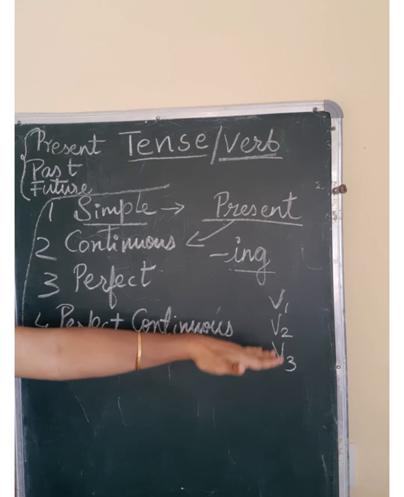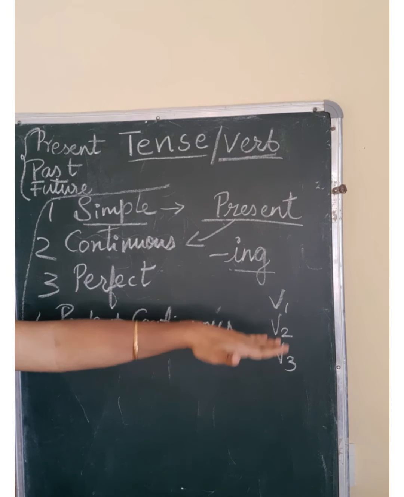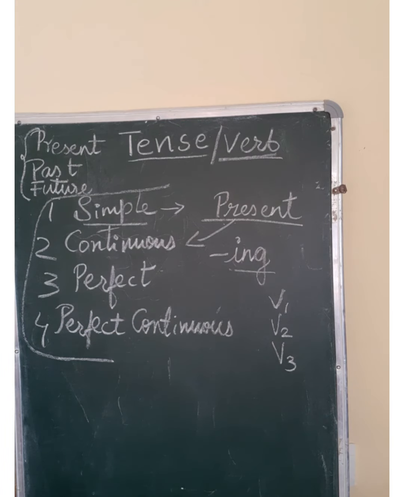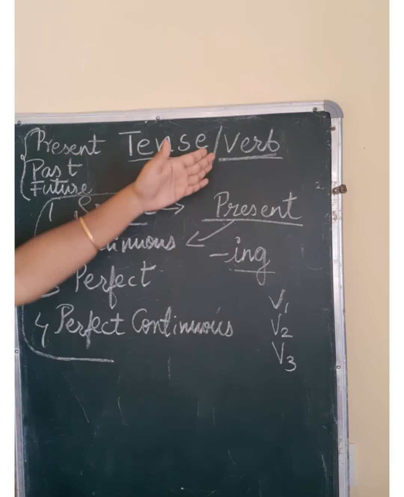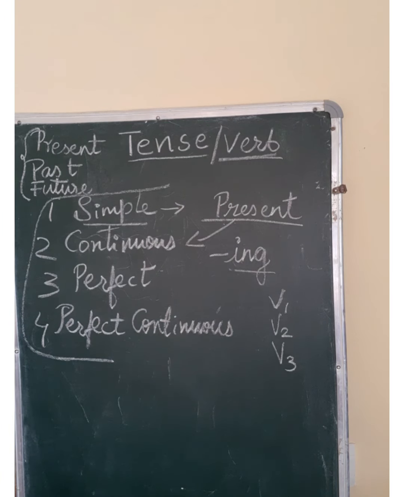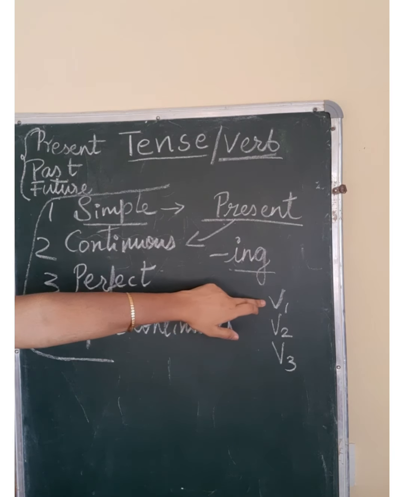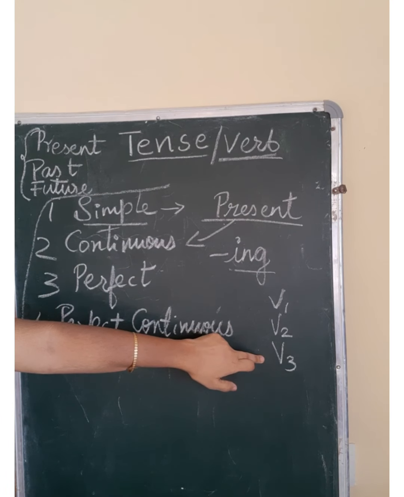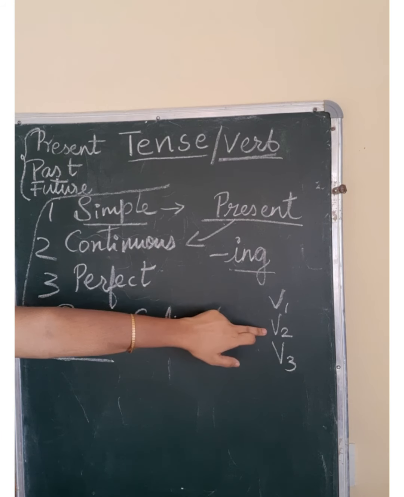Speak, spoke, spoken. These are the 3 forms. You should know the verb forms along with tense. For example, fly, flew, flown.